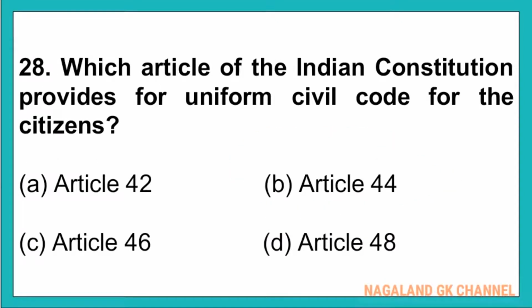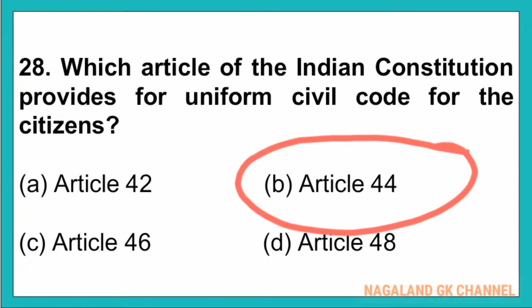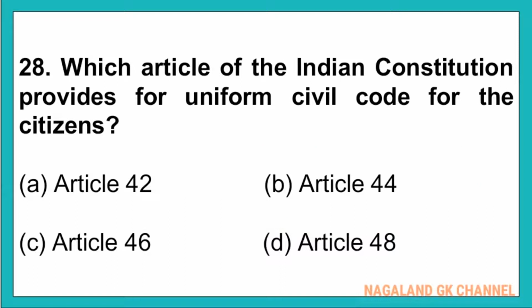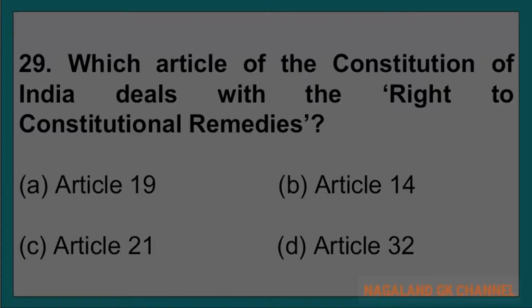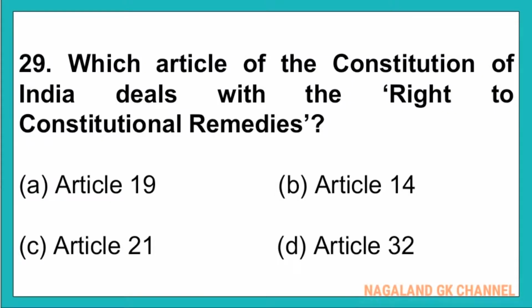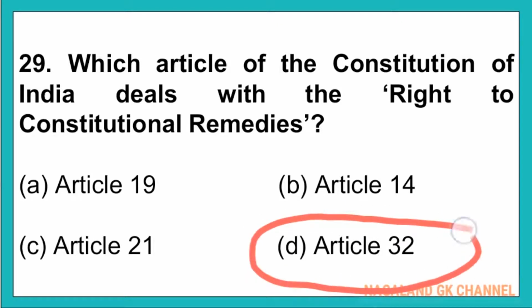And question number 28. Which article of the Indian Constitution provides for uniform civil code for a citizen? And here, the correct answer is option number B. That is Article 44. And question number 29. Which article of the Constitution of India deals with the right to constitutional remedies? And here, the correct answer is option number D. That is Article 32.